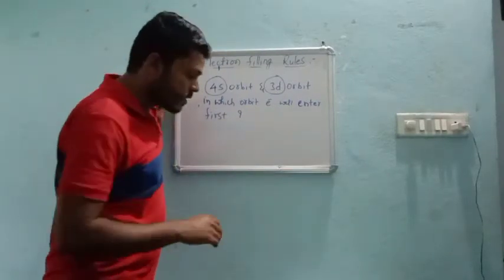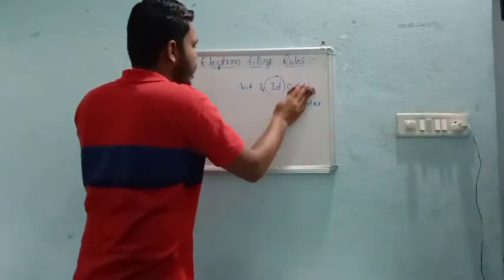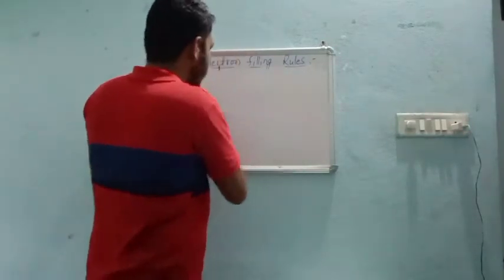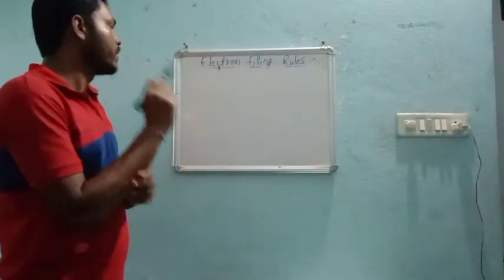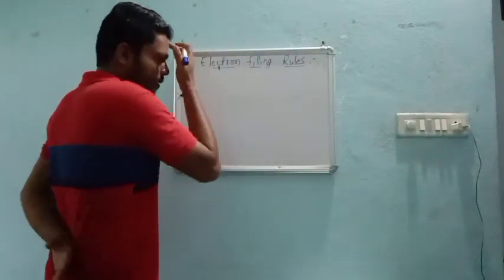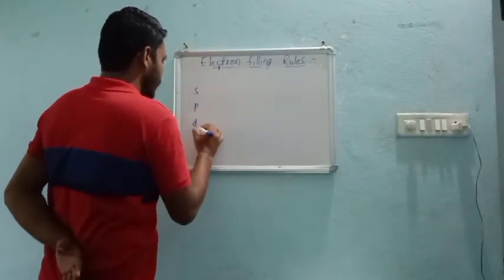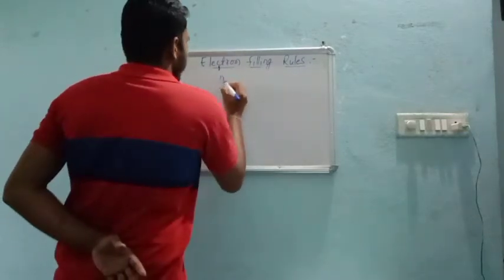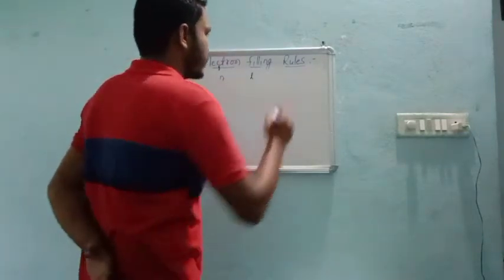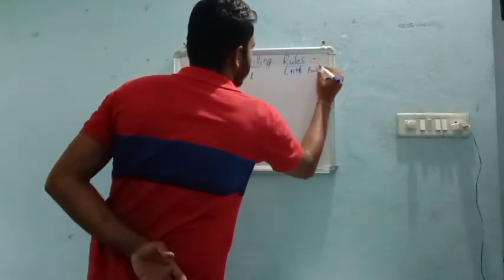These types of questions can be asked very often in your competitive examinations. So you note down this chart. We have the subshells s, p, d and f, with the n value and l value. This you can also call the n plus l rule.